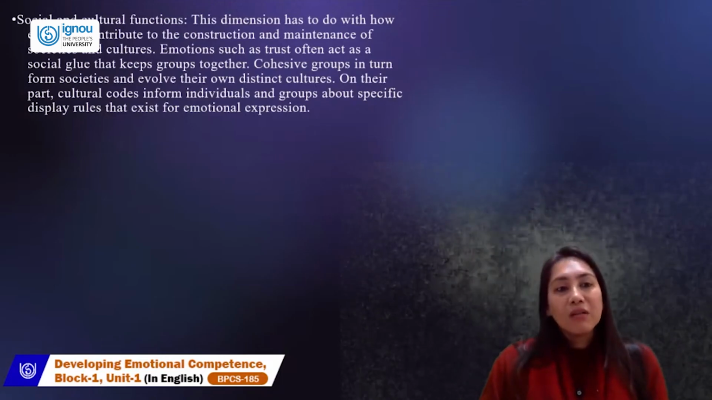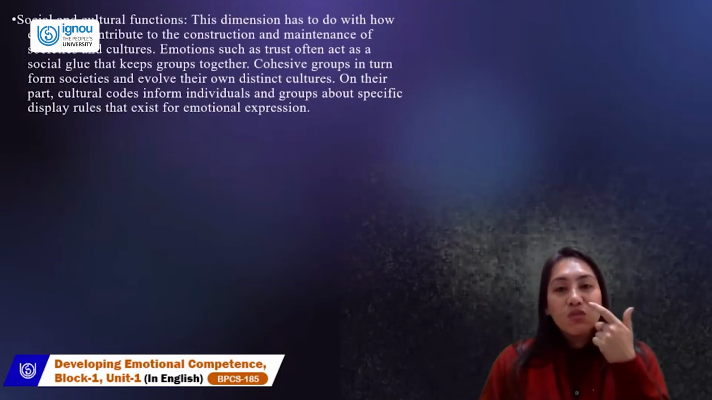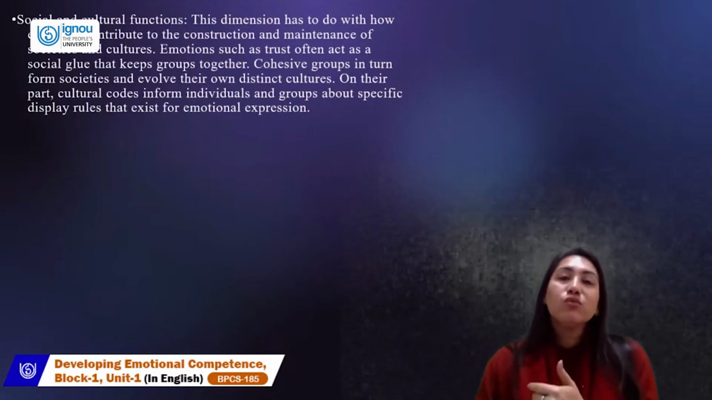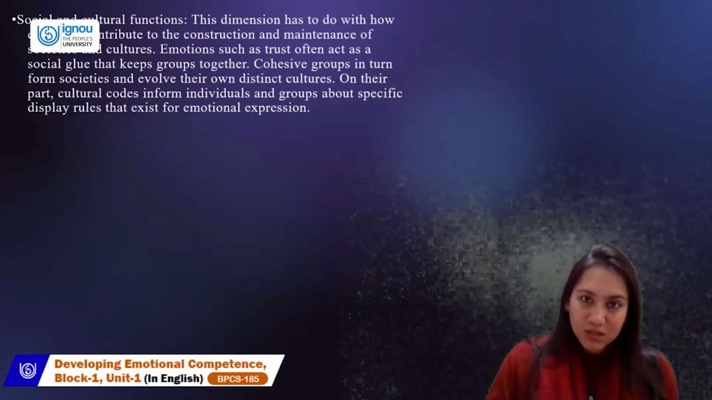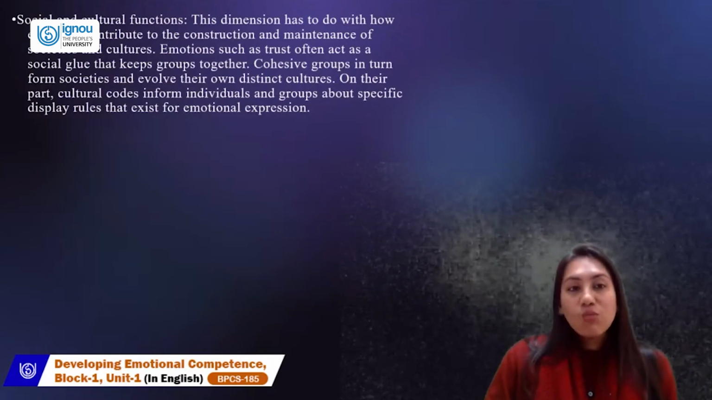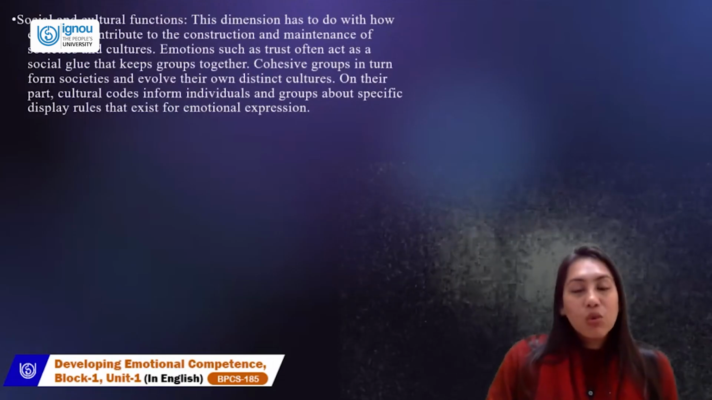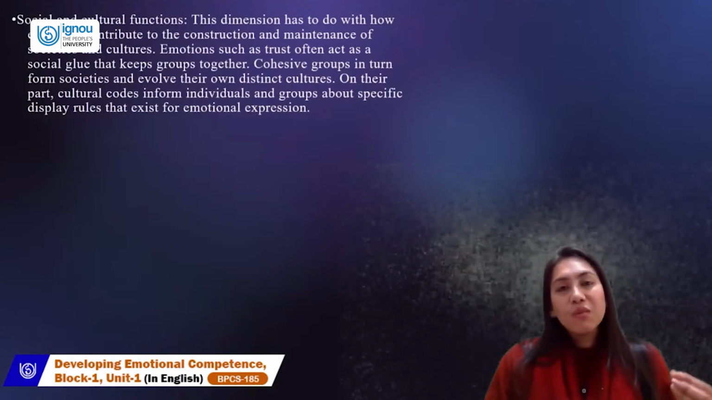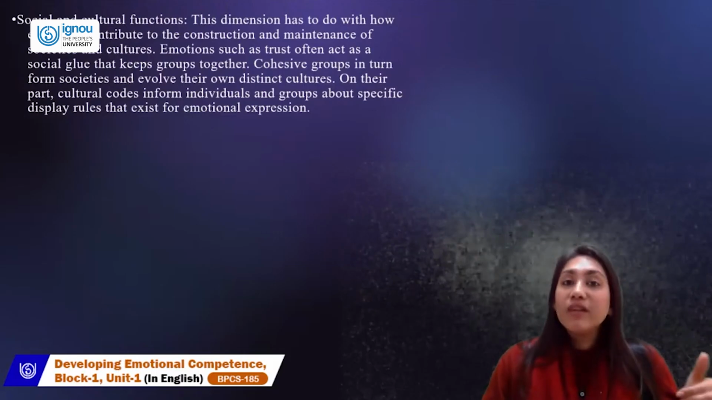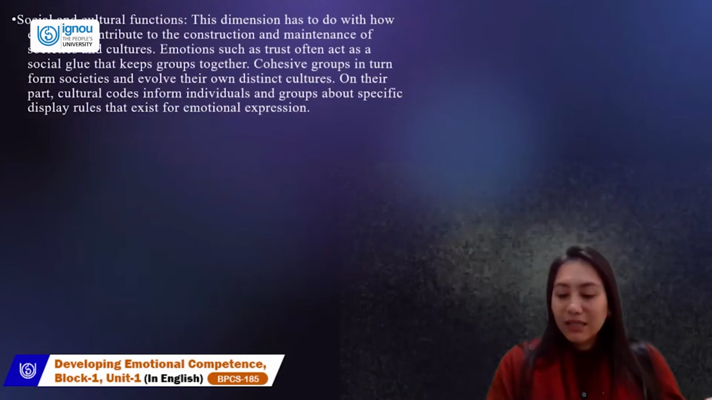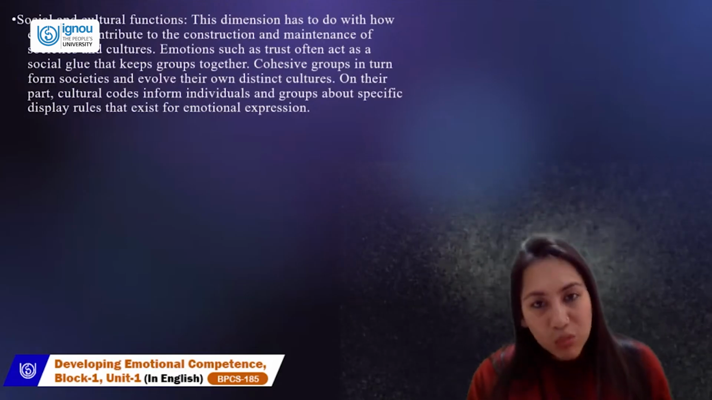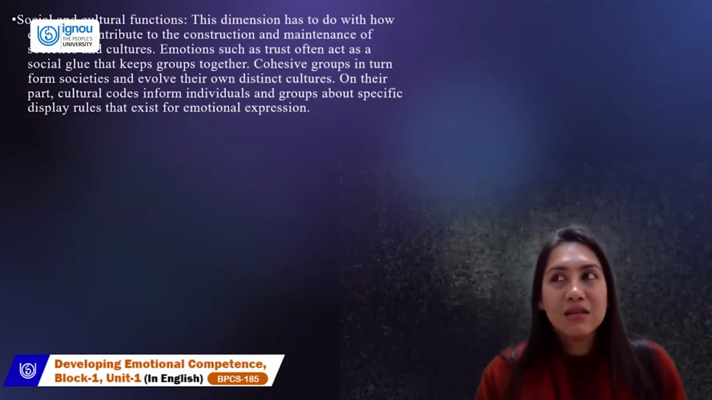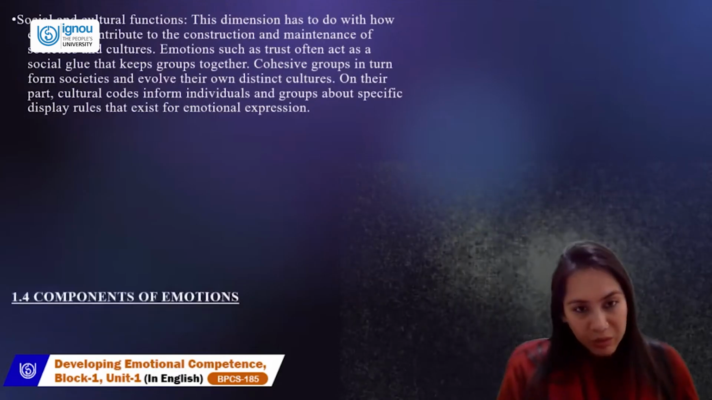And on their part, cultural codes inform individuals and groups about the specific rules and display of behavior that they should follow. What is correct in their category of culture? What is correct in their social group? What do they need to express and what not? So remember, social and cultural functions are even regulating. They're equally telling you what you should be doing in the group and what you should not be doing. This can happen by role modeling. This could happen by the strength of the bond that we've held with people.